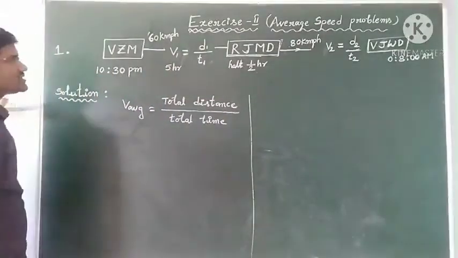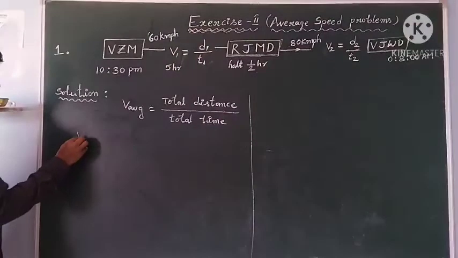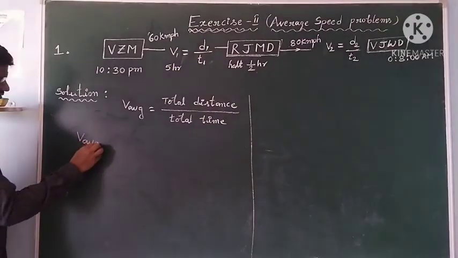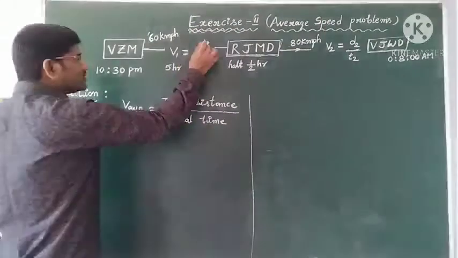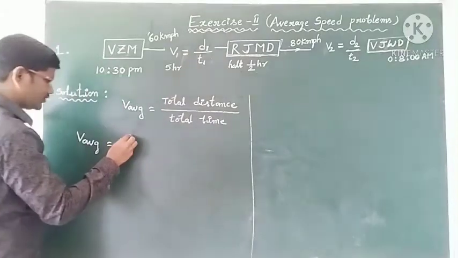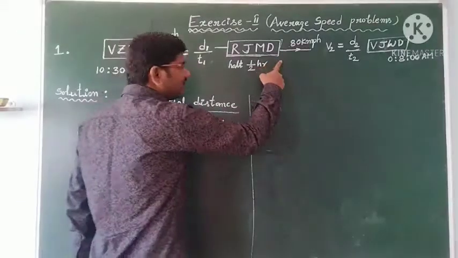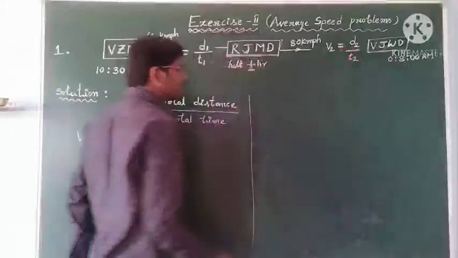So total distance means, see students, V average is equal to: Vijayanagaram to Rajahmundry it covered some distance d1, plus Rajahmundry to Vijayawada it covered some distance d2.